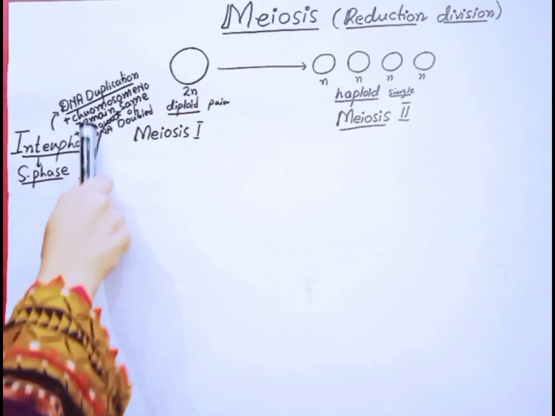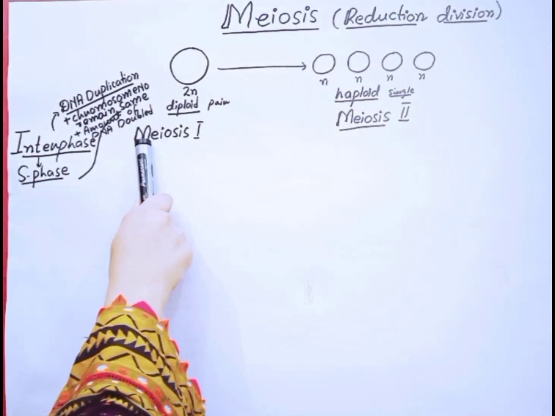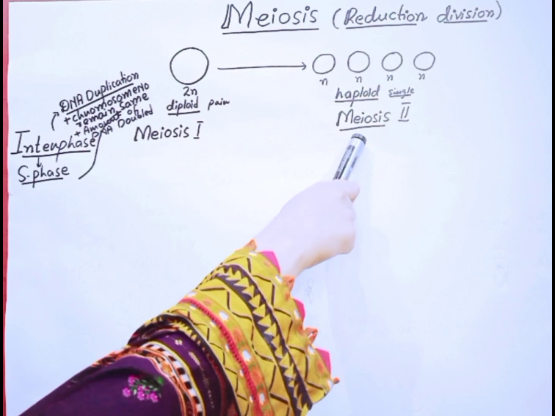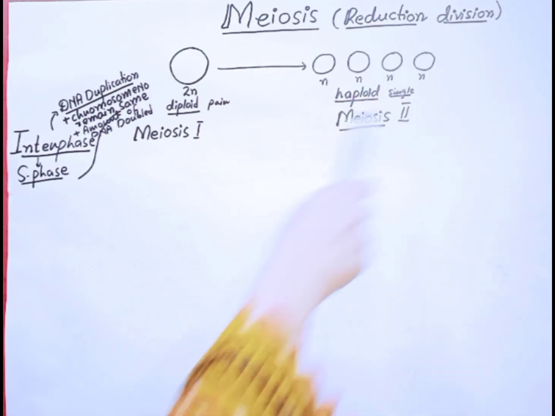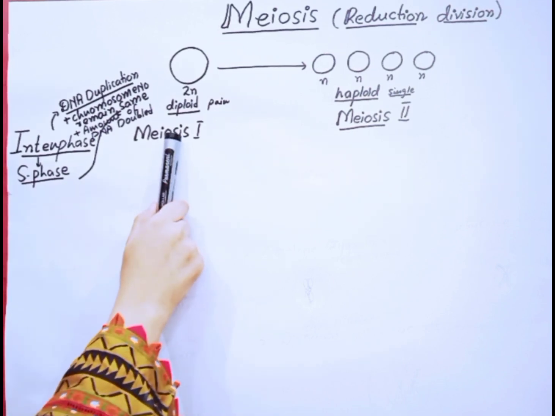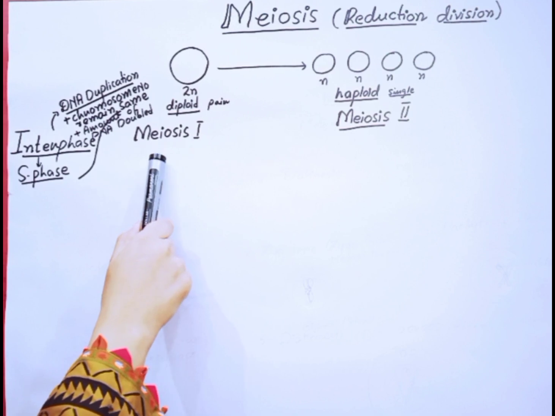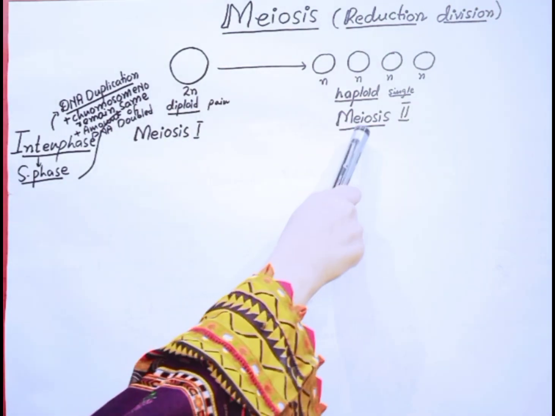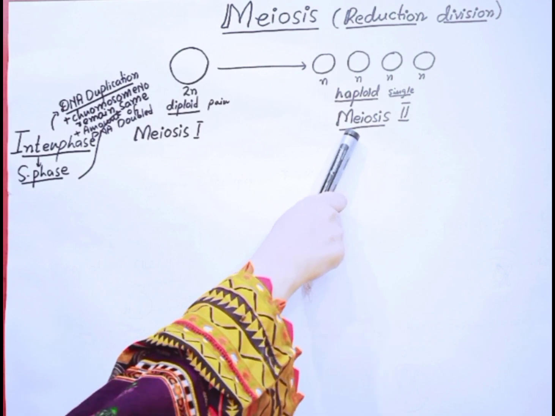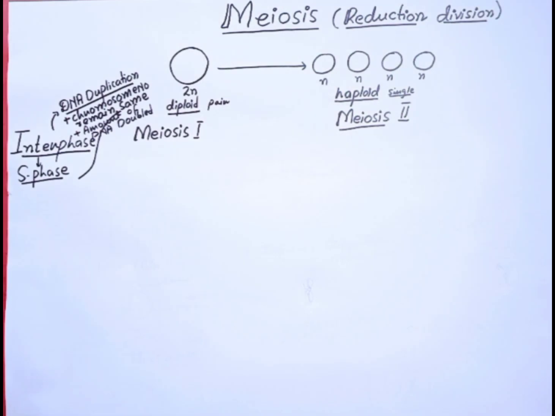After this interphase, karyokinesis takes place, in which meiosis 1 and meiosis 2 occur, then cytokinesis takes place. Meiosis 1 cell division is further divided into prophase 1, metaphase 1, anaphase 1 and telophase 1, while meiosis 2 is divided into prophase 2, metaphase 2, anaphase 2 and telophase 2.